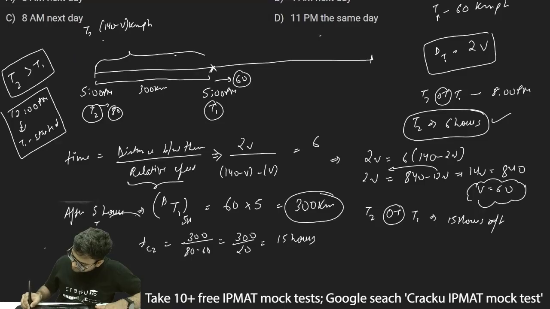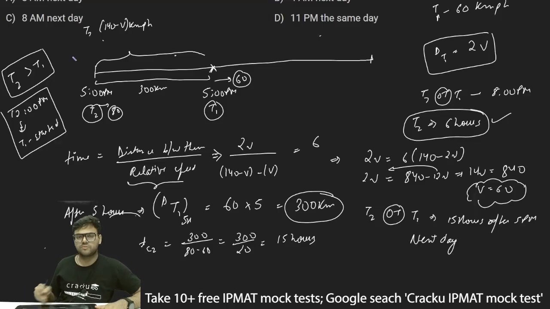So T2 will overtake T1 15 hours after 5 p.m., because at 5 p.m. T2 has started and it will take T2 15 hours to completely overtake T1. So 15 hours after 5 p.m. is the next day. 12 hours is 5 a.m., and 12 plus 3 more hours, so 8 a.m. So next day 8 a.m. T2 will overtake T1.